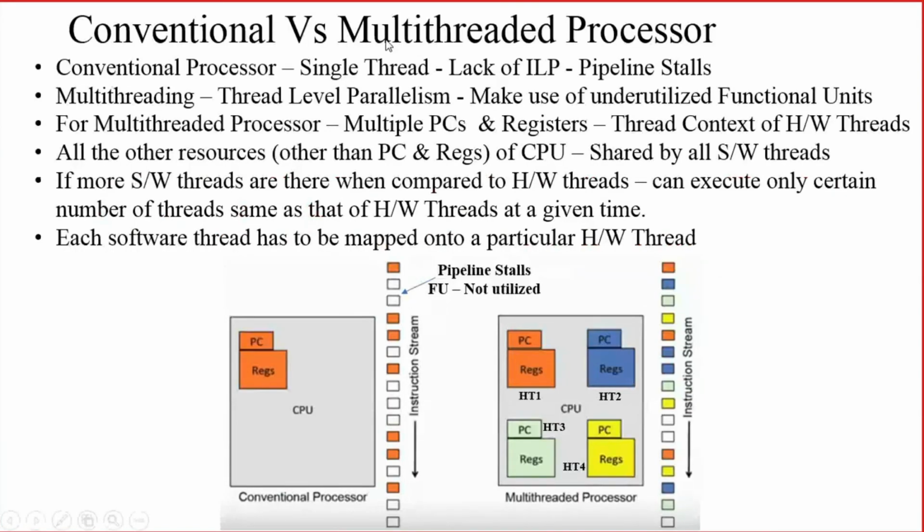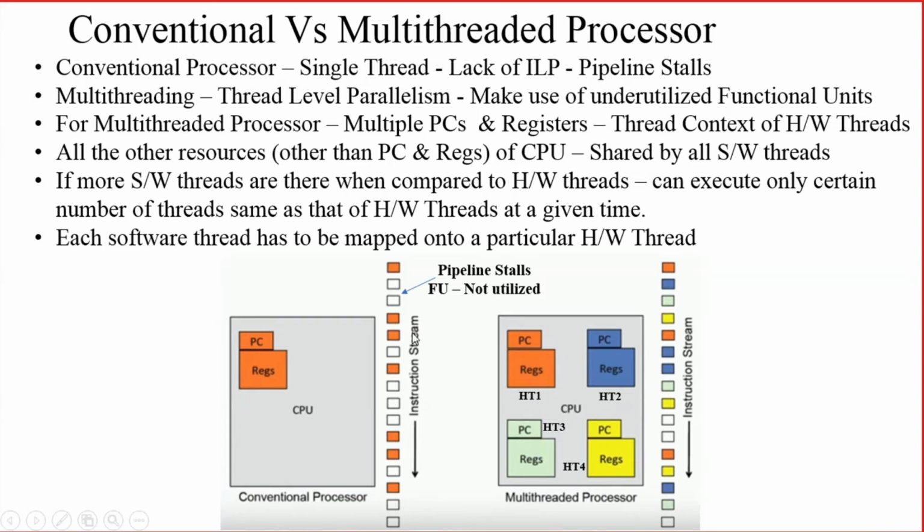So let us have a comparison between the conventional and multi-threaded processor. In the case of a conventional processor, how many threads will be running? Only a single thread. Since only a single thread is there, the instruction level parallelism will not be up to the mark, because few of the functional units or execution units will be free, generally due to pipeline stalls.